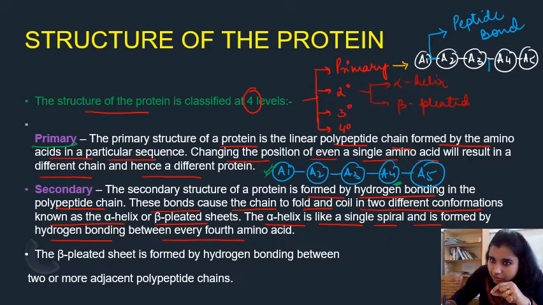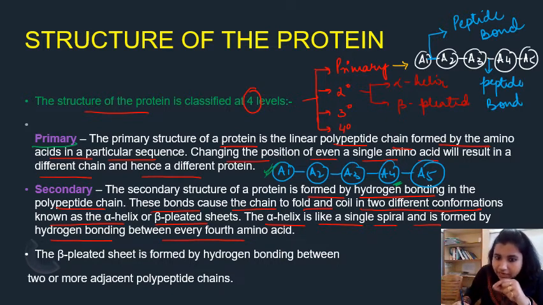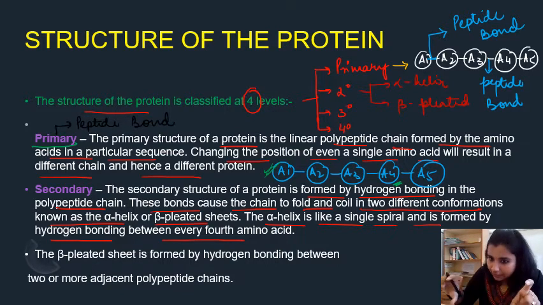So here this is a peptide bond. In case of primary structure, the bond which is present, we call it only peptide bond, because the structure is attached linearly. So in linear arrangement, only a single type of bond is involved, that is your peptide bond.